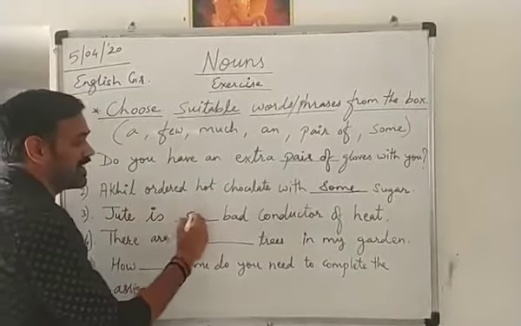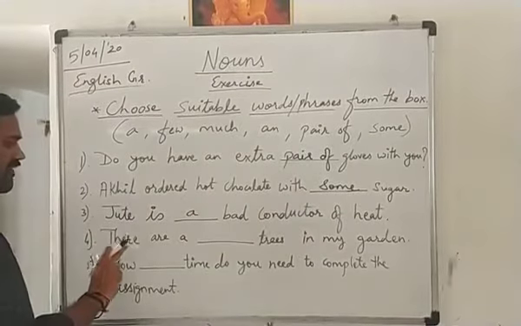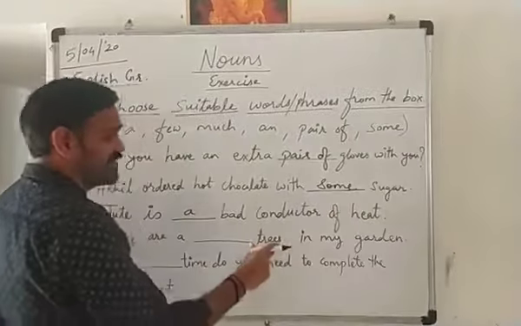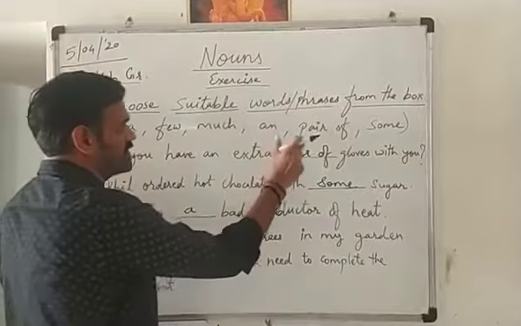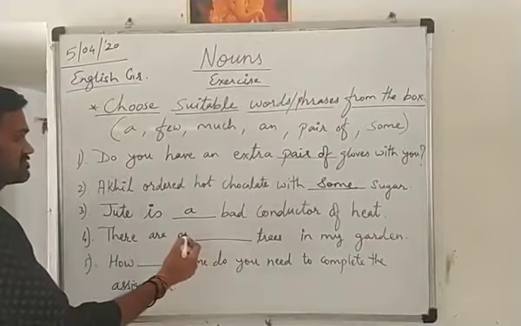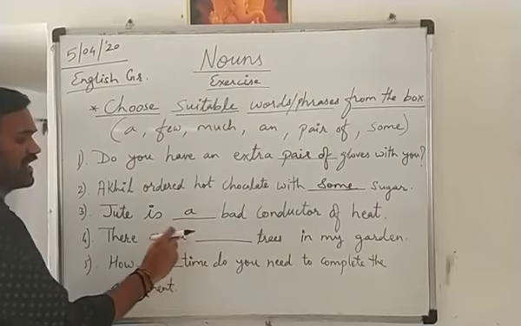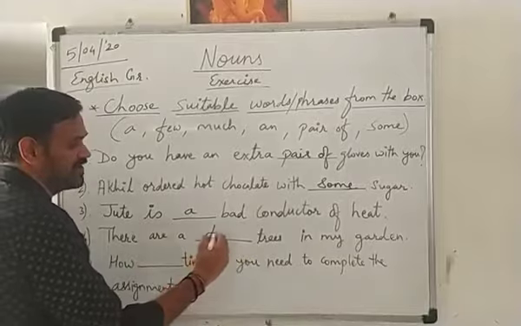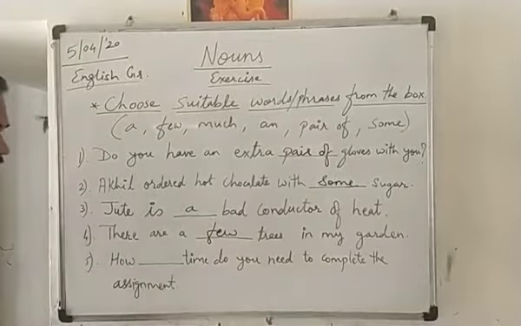Jude is a bad conductor of heat. Number 4, there are a dash trees in my garden. Trees are countable. So select the word which we can keep here to make it a proper blank. So we will write, there are a few trees in my garden.